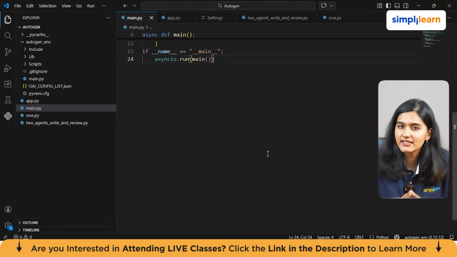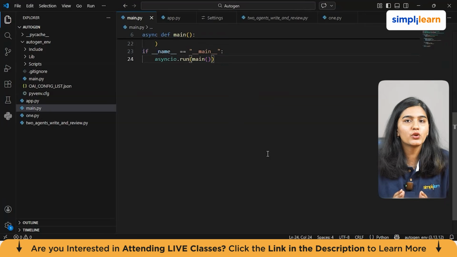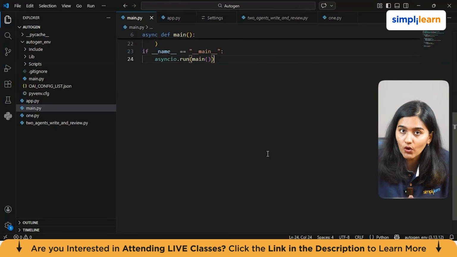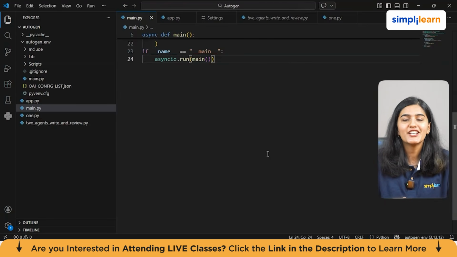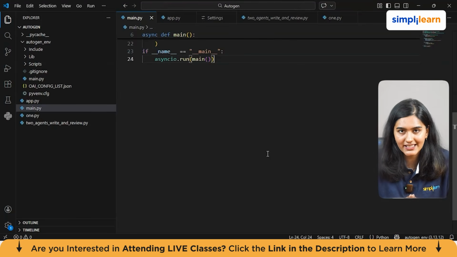So now I would suggest take your time with this part, pause the video if needed, set everything properly, and once your environment is ready, we will move ahead and start exploring how AutoGen actually works behind the scenes. So basically, we'll be creating an agent in the next module.